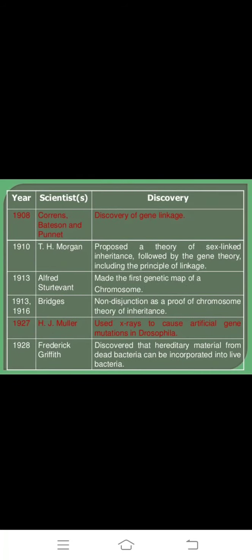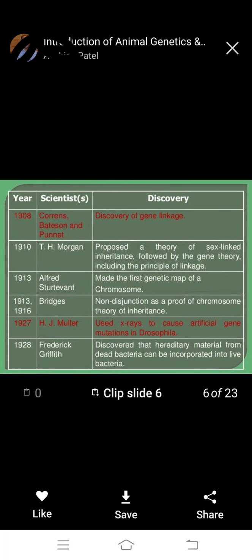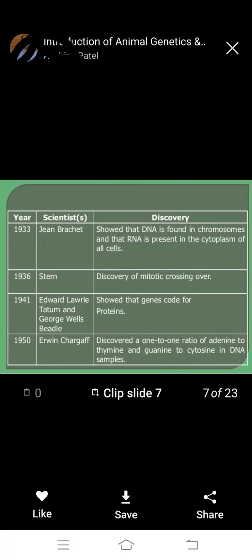So Frederick Griffith is important. Griffith is an important question.